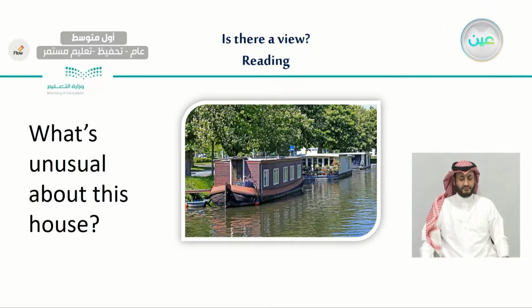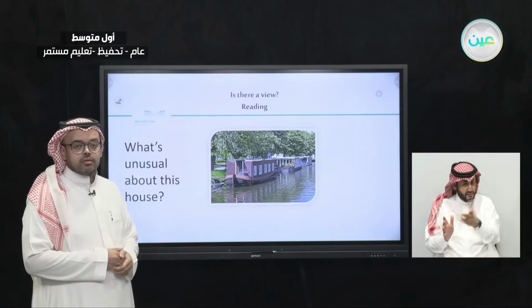If you could have a look at this picture, what do you see in this one? What do you see in this picture? Here we have, for example, a river. We have trees. We have a boat, maybe. And we have houses. 1, 2, 3 houses. What can we tell about this picture? Are these houses? What do you think?